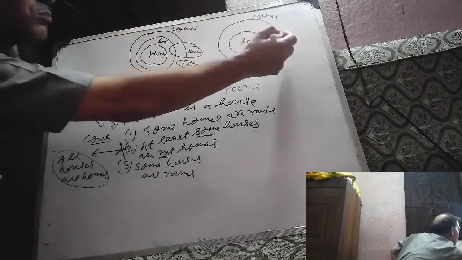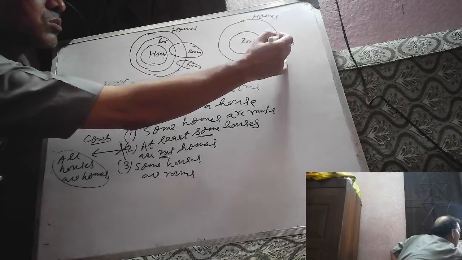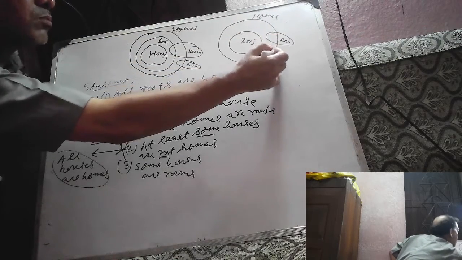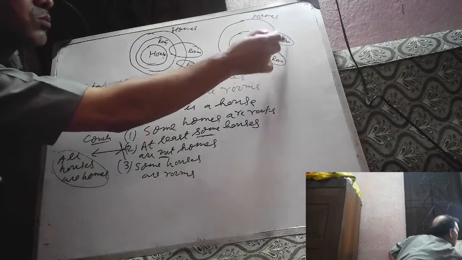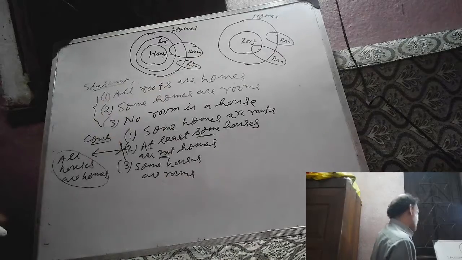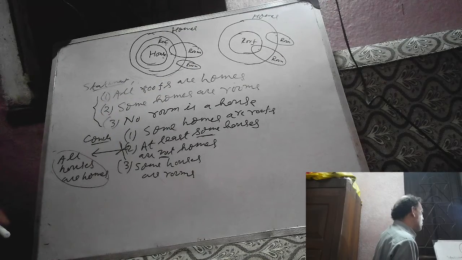Some homes are rooms. This is room. This is also correct. Given no room is a house.